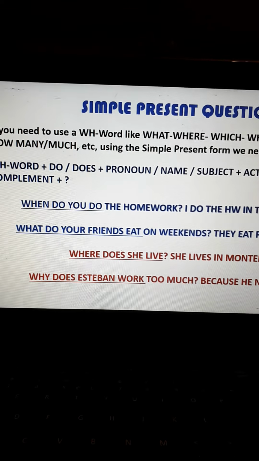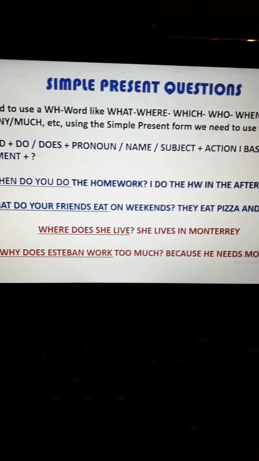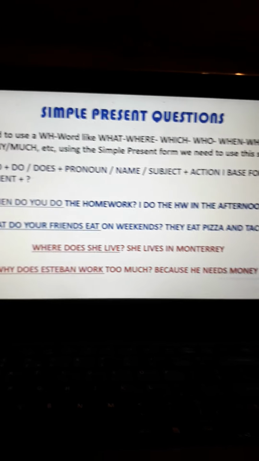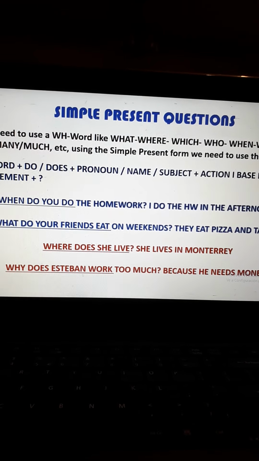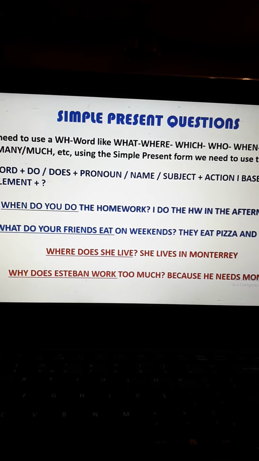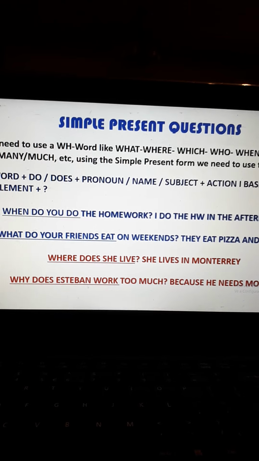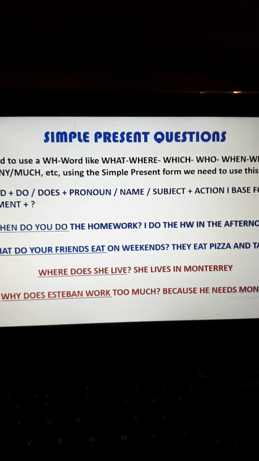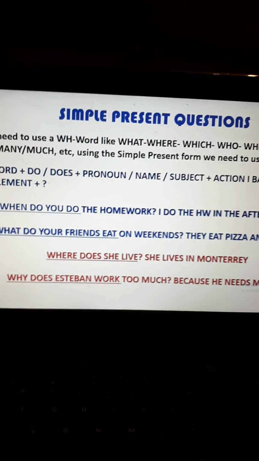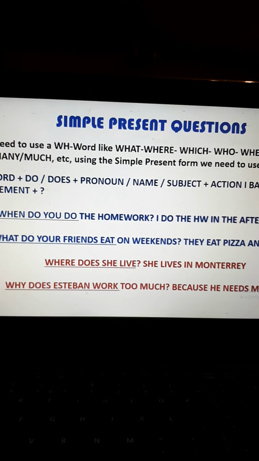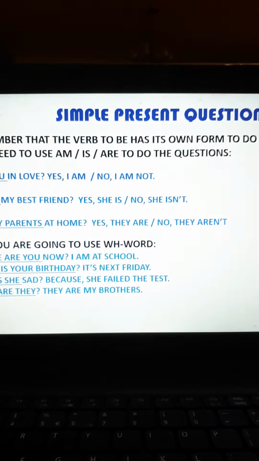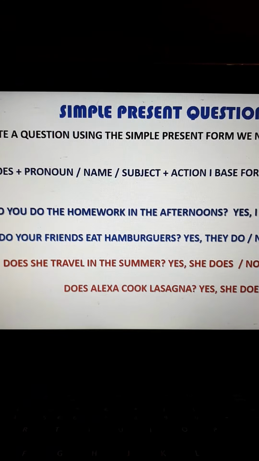When do you do the homework? I do the homework in the afternoon. What do your friends eat on weekends? They eat pizza and tacos, okay? Where does she live? She lives in Monterrey. Why does Esteban work too much? Because he needs money. So it's important that you remember these rules and pay attention to all the exercises, okay, if the action is in simple present. Anyway, if you have doubts or comments or questions, please let me know.